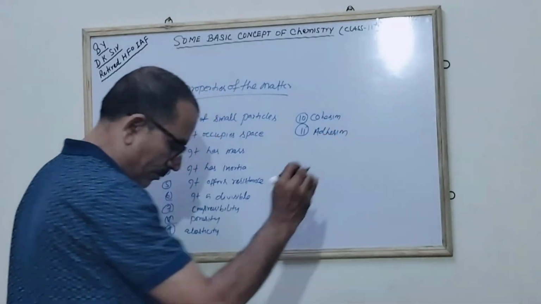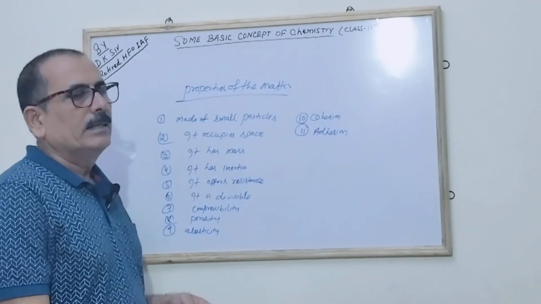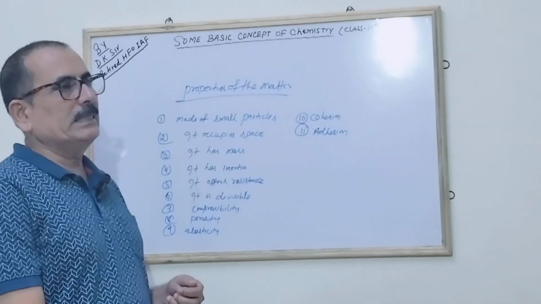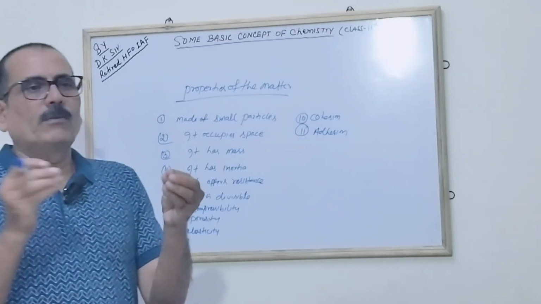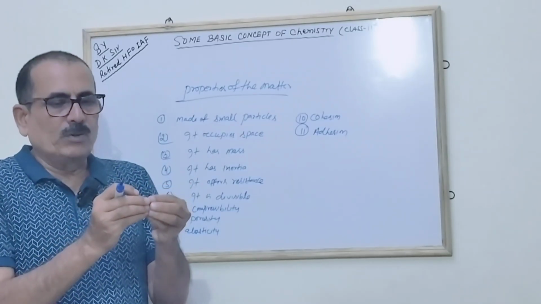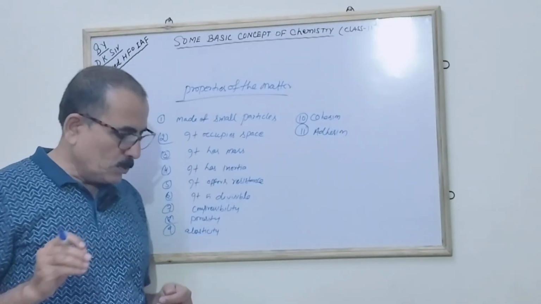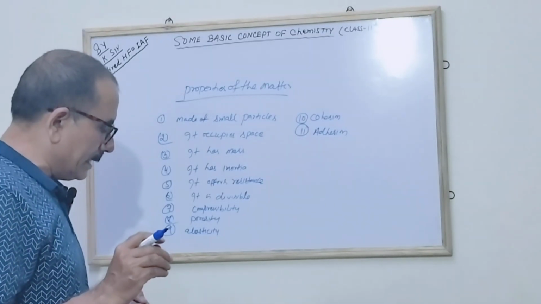Adhesion, okay. Elasticity: liquids and gases are highly elastic. Elastic means when a force is applied, it squeezes and the volume decreases, and whenever the force is removed, it comes back to the original position. This property is called elasticity.